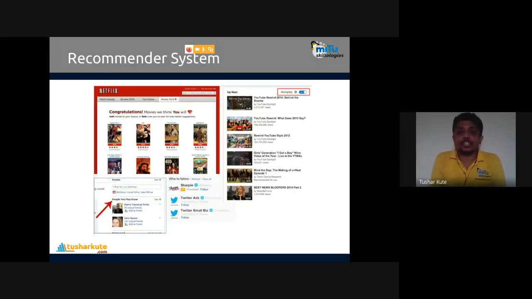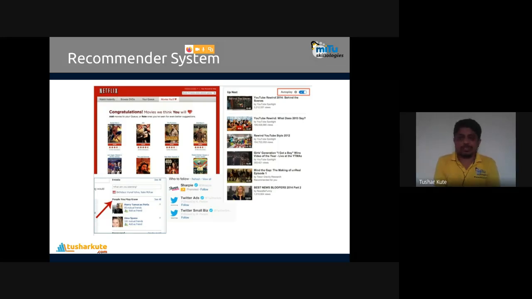Recommendation systems. You can see recommendation systems on different websites, like Netflix or Amazon Prime. Once you watch one video, they will show you similar videos. Just like on YouTube, if you're watching a specific video, on the right-hand sidebar, up next or suggested videos will be shown, with a similar genre, similar actor, similar language, similar actress, similar song. Suggestions are given so that you will spend more time on their website and they will earn more.